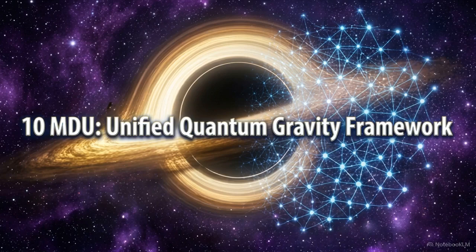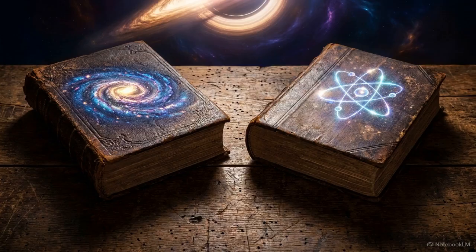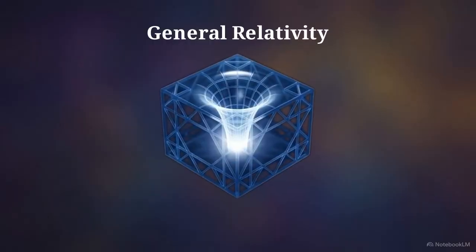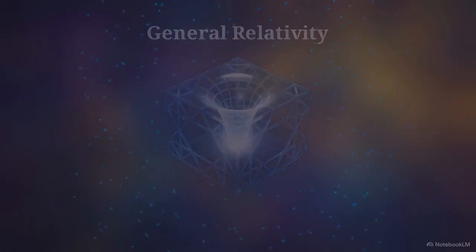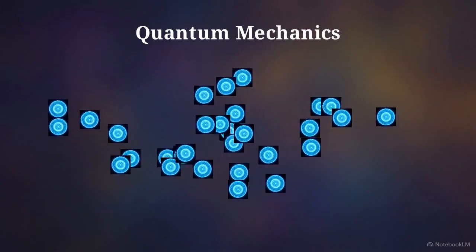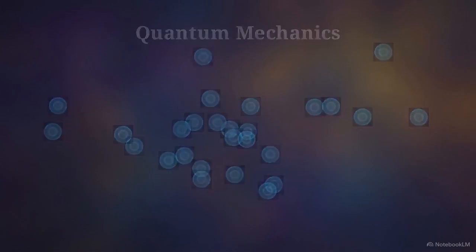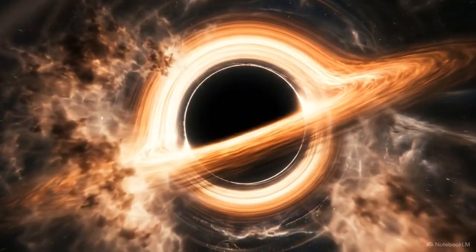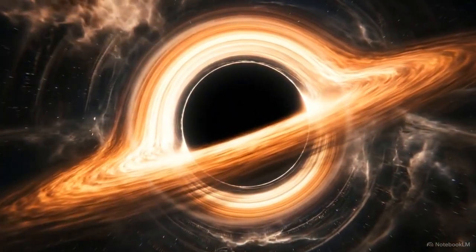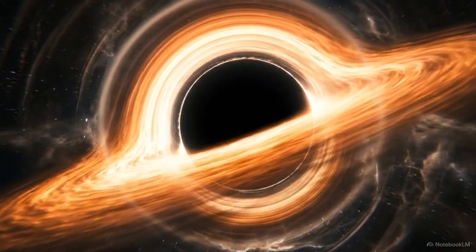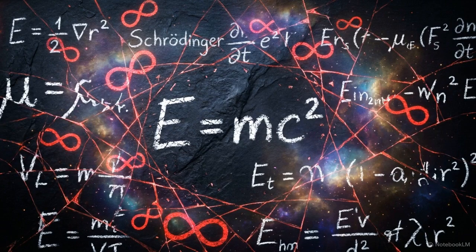Welcome back. Today, we are exploring a framework that bridges the largest structures in the cosmos with the absolute smallest particles in existence. For nearly a century, physics has been divided by two accurate rulebooks that refuse to work together. General relativity maps the smooth curvature of the macroscopic universe, while quantum mechanics governs the erratic, probability-driven behavior of the subatomic world. When researchers apply both sets of rules to extreme environments, like the center of a black hole or the dense origins of the Big Bang, the math breaks down. The equations yield impossible infinities, leaving us with a fractured view of reality.